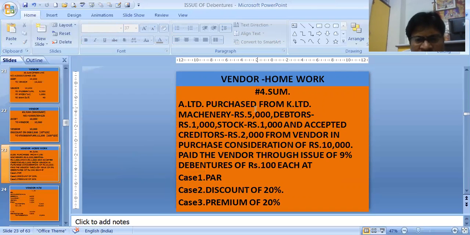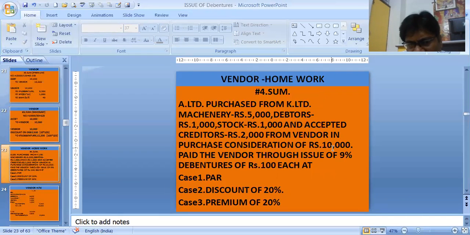I am giving you some hint. It will be machinery account debit, debtors account debit, stock account debit, to creditors, to vendor. The vendor value will be 10,000, the purchase consideration given. Then you will see whether debit is equal to credit or not. If they are the same, there is no question of goodwill or capital reserve. If they are not the same, the balancing figure will be either goodwill or capital reserve.